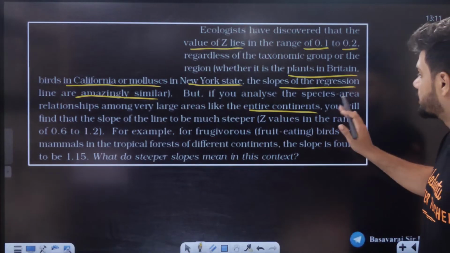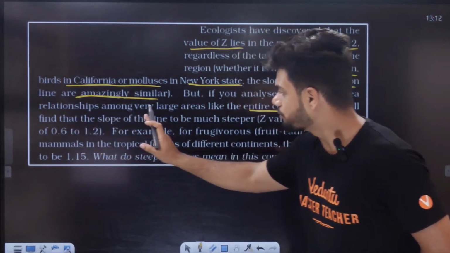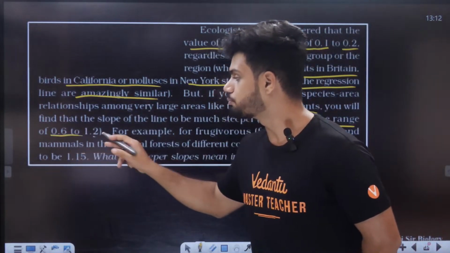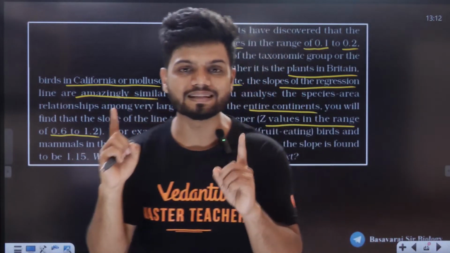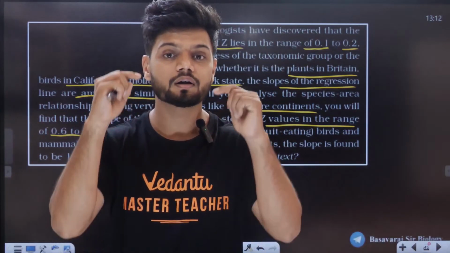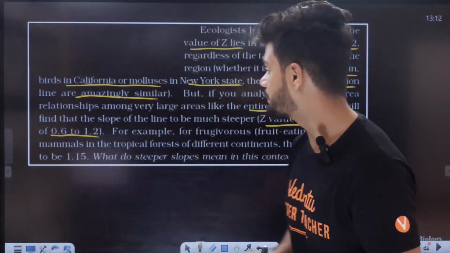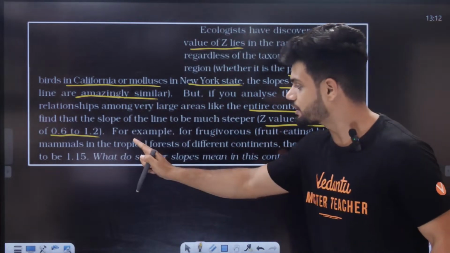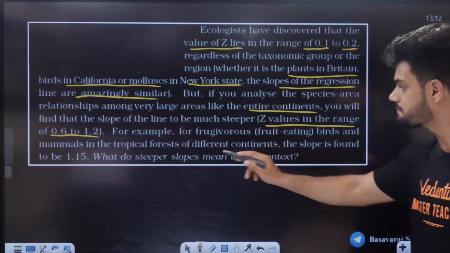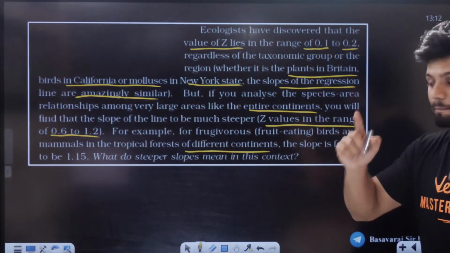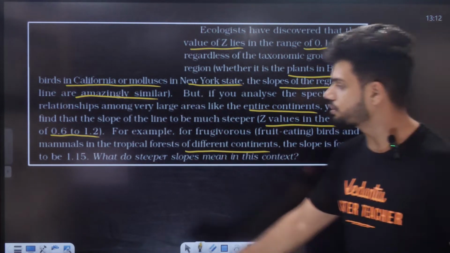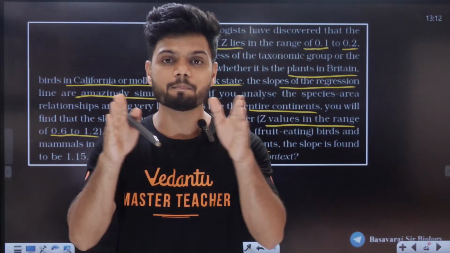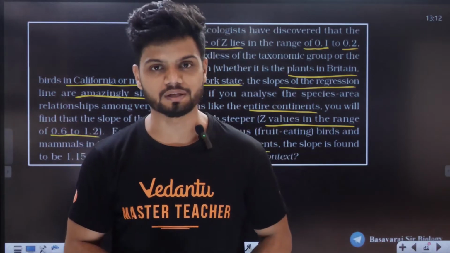But if you analyze the species-area relationship among very large areas like entire continents, that will be different. You will find that the slope of the line is much steeper, Z value in the range between 0.6 to 1.2. So when you compare two different continents, the Z value increases. More area, bigger area. For frugivores, fruit-eating birds and mammals in tropical forests of different continents, the slope is found to be around 1.15. So the Z value increases when you compare organisms intercontinentally.